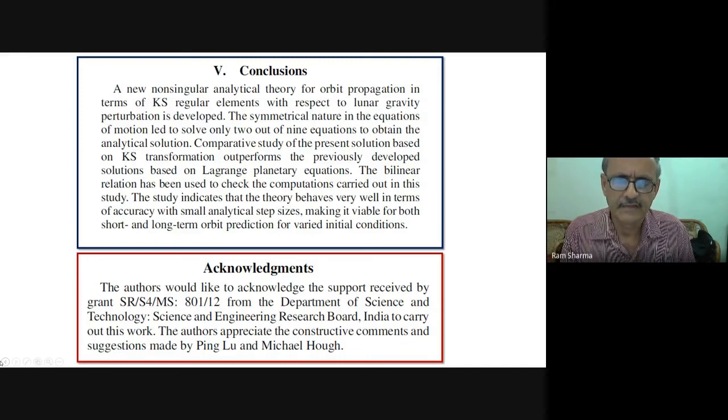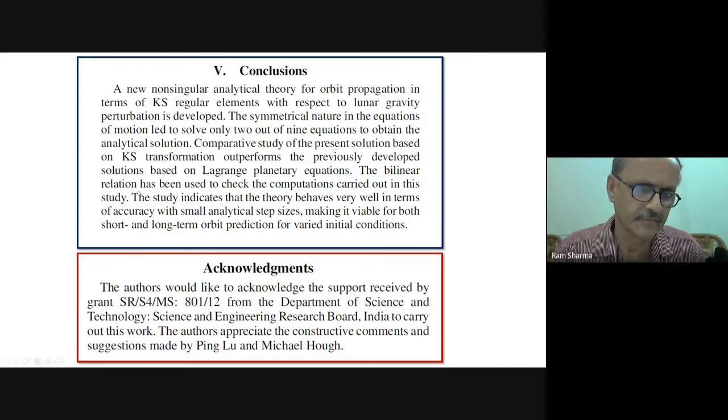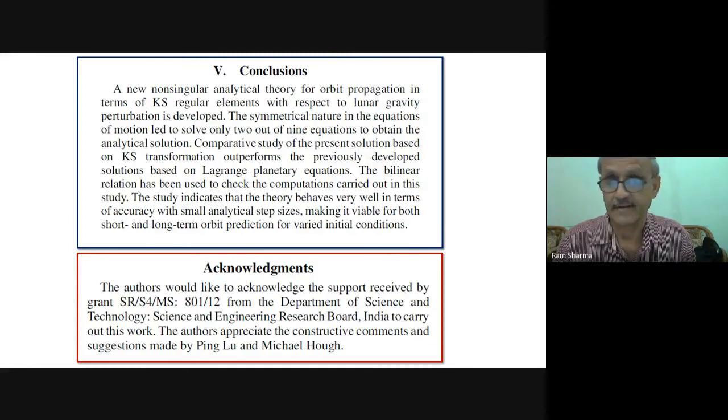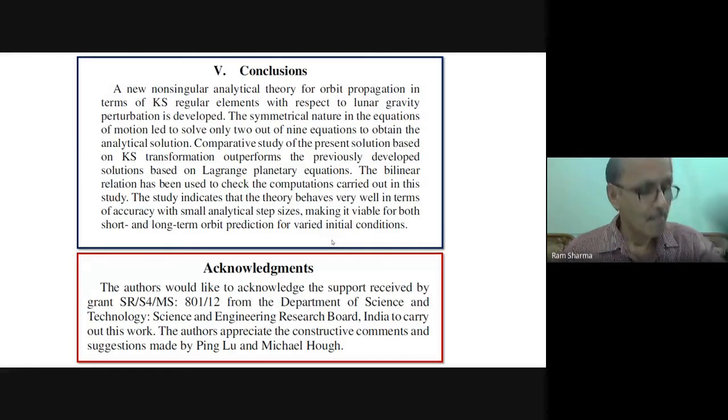The bilinear relation has been used to check the computation, because this helps us know whether we are on the right path or not. If any mistakes are there, that relation will show higher values and the right side will not be 0. That's why it is a great check for us. Ideally it should be 0, but normally it won't come 0; something will come. So the bilinear relation has been used to check the computations carried out in this study. The study indicates that the theory behaves very well in terms of accuracy with small analytical step sizes.